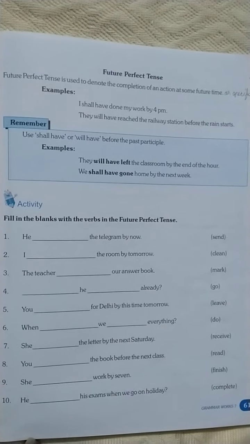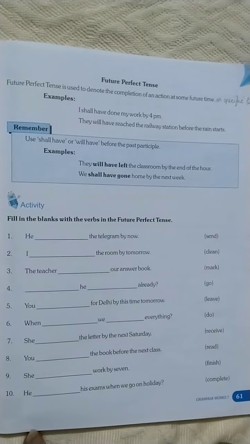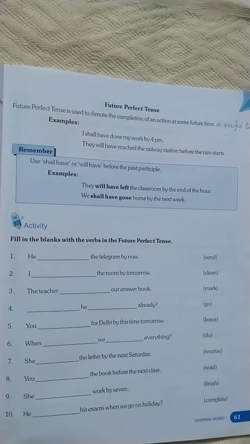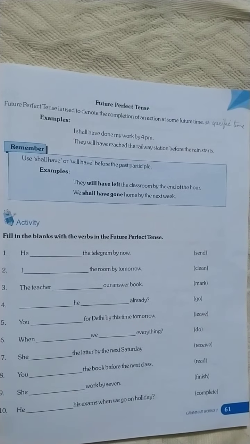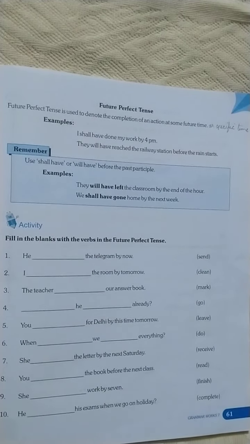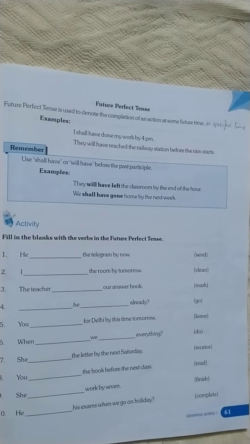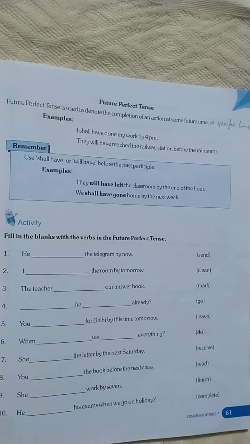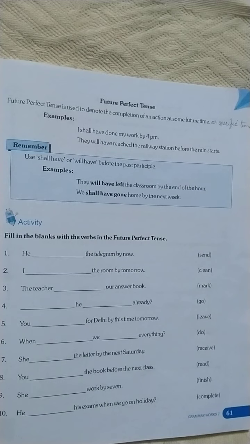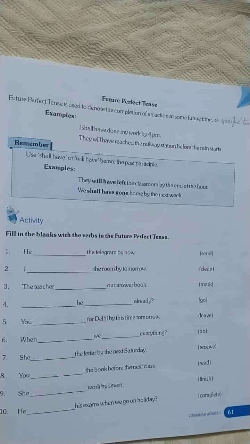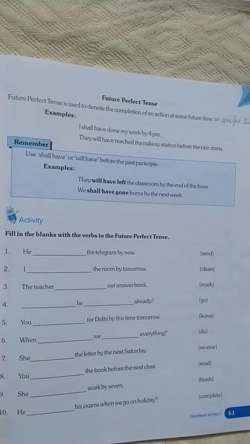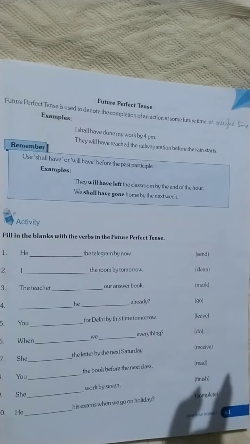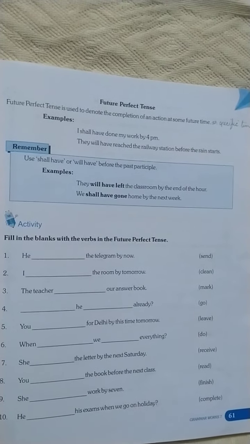The future perfect tense is used to denote the completion of an action at some future time, means the work done. The action that will be completed at a specific or particular time, or before or by a specific time.